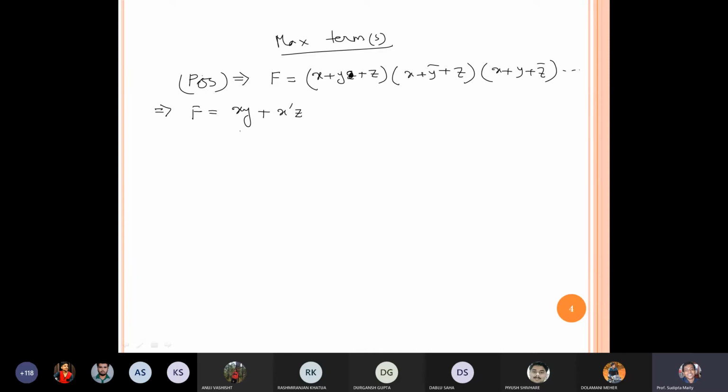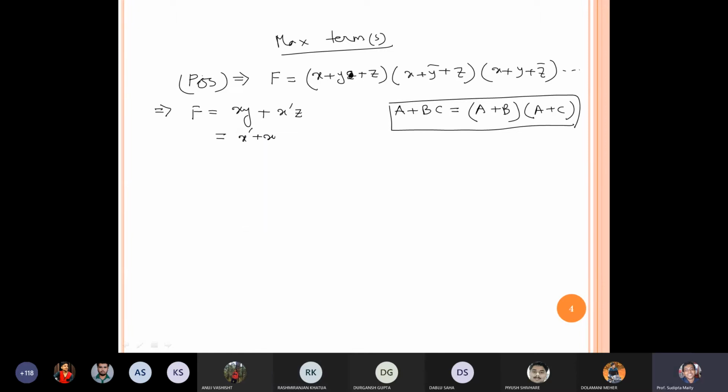Now how to convert? Before converting, I have to apply some mathematical formula. I believe you can remember this formula. If we have A plus BC, I can write it in this form: A plus B into A plus C. So this is my formula. You can easily prove it. This formula can be written in this way.